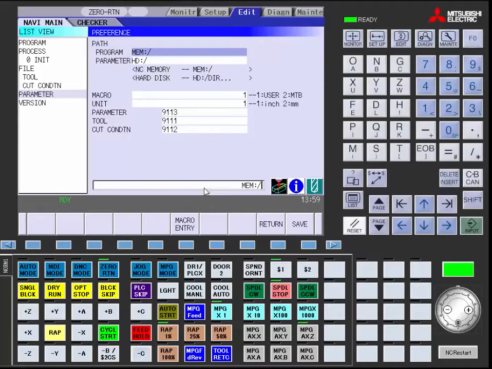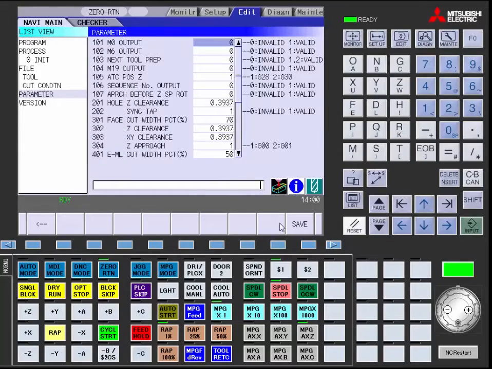Once this is set up, go ahead and hit macro entry, and it's going to ask you whether this is okay or not. At this time, you need to press Y for yes. Macro transporting is completed and is now available to save. So you hit save. This saves all of your settings within their appropriate regions. You then would hit return.